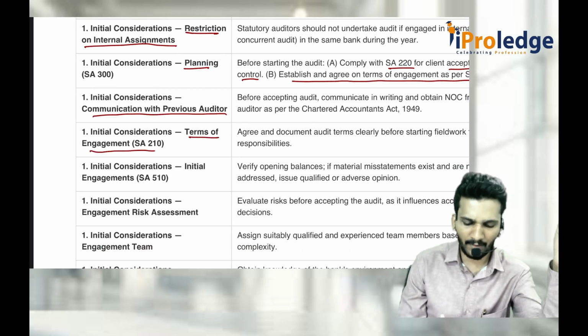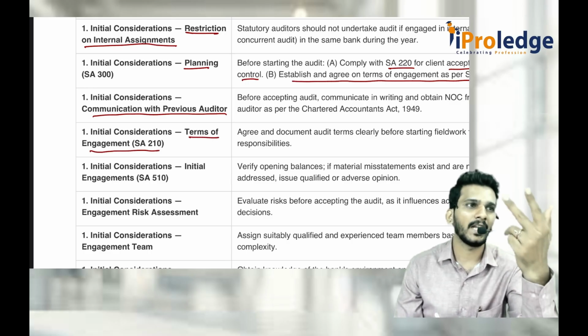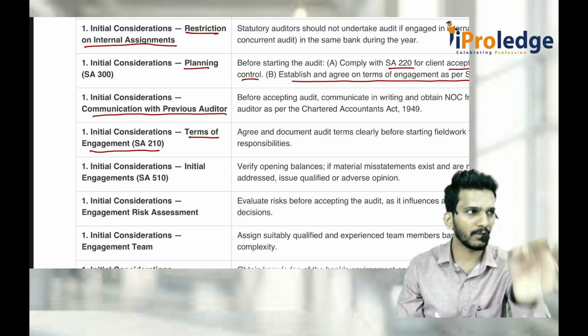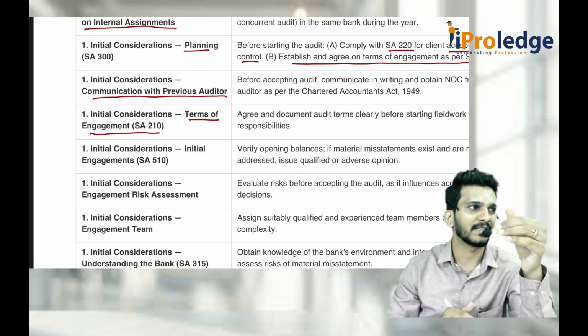Again, you should be clear with respect to what are your responsibilities, what are their responsibilities, what is the remuneration, and what is the scope of work, what is the objective of work. Everything has to be there as per SA 210. That also has to be there. Initial consideration. That means before you start the work, initially you should do all these things.